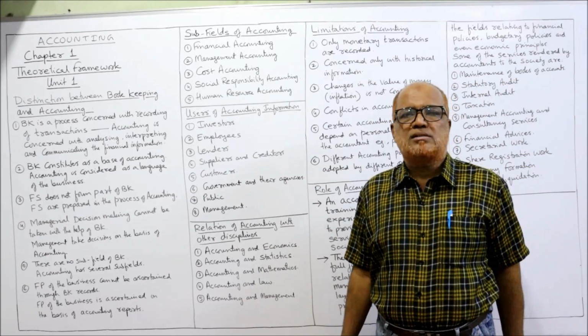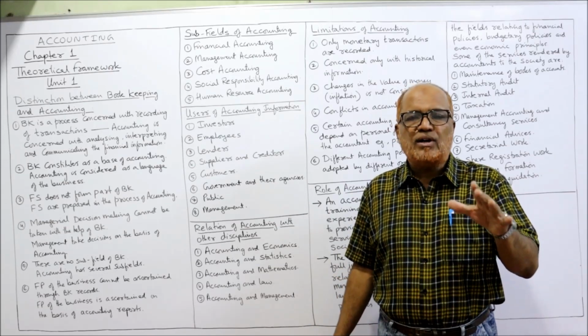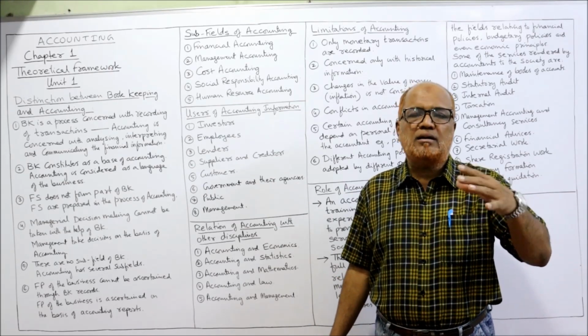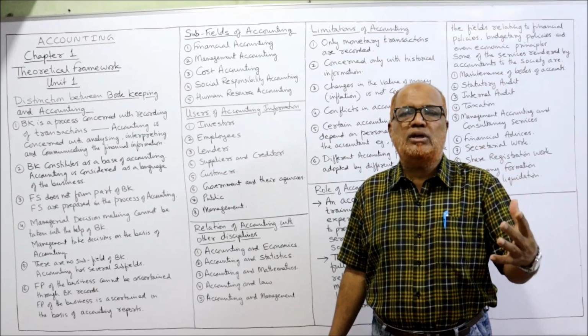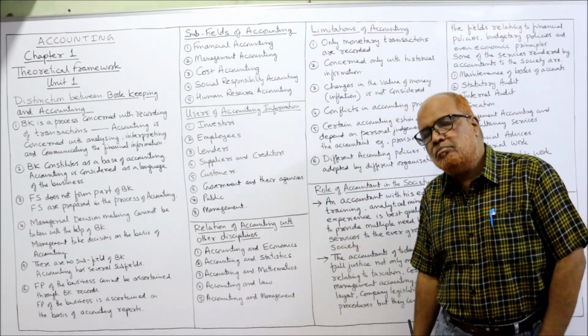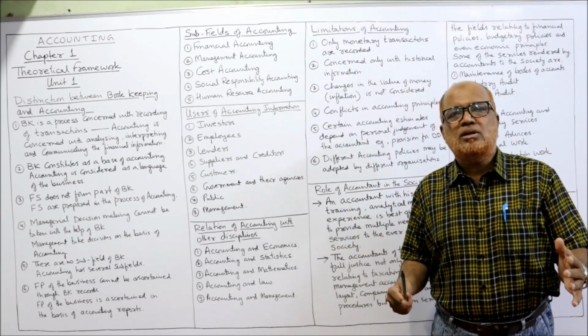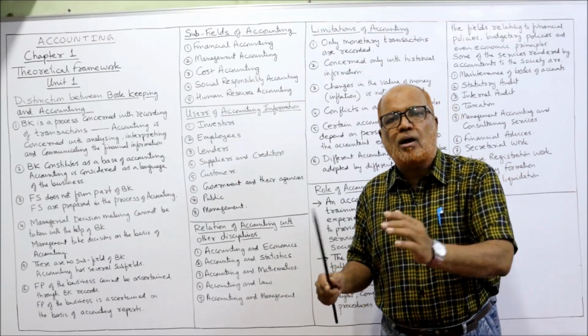Management requires information to take decisions. The main functions of management are planning, controlling, coordinating, communicating. To perform these functions, management needs information. So this information should be generated from accounting.